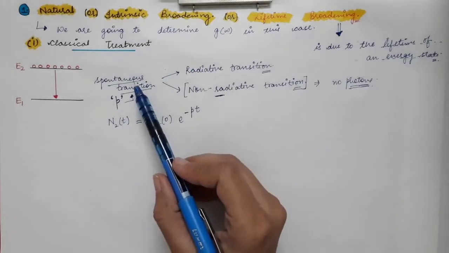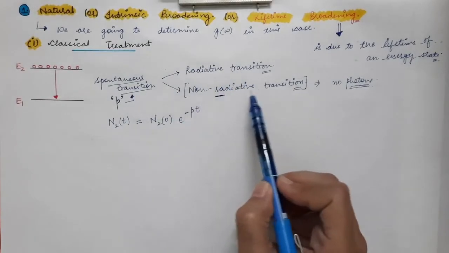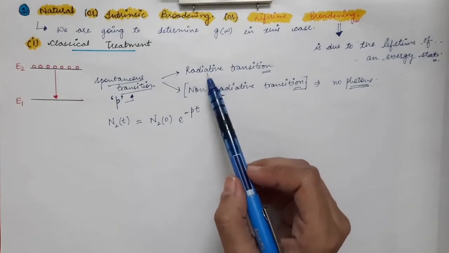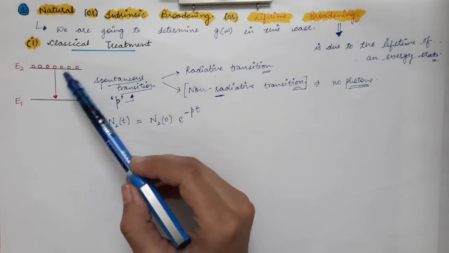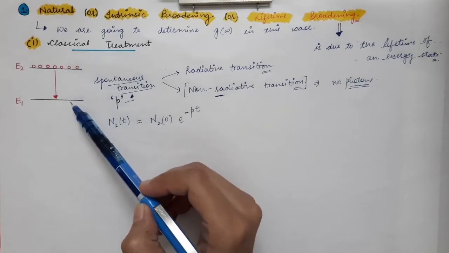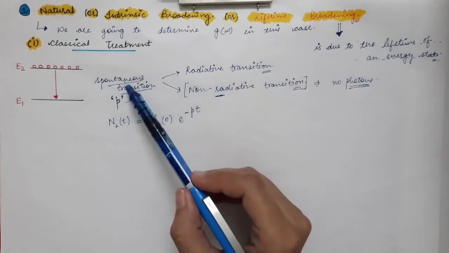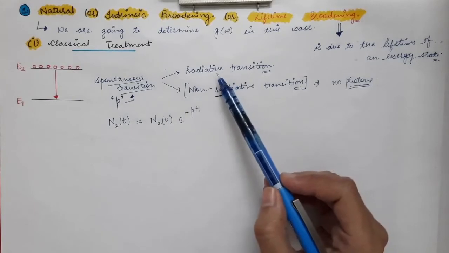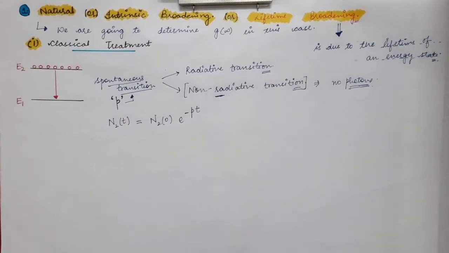And we know that spontaneous transition can be either a radiative transition or a non-radiative transition. In a system of atoms present in the excited state, the atoms may go to the ground state by spontaneous transition, and they can make either a radiative or a non-radiative transition.